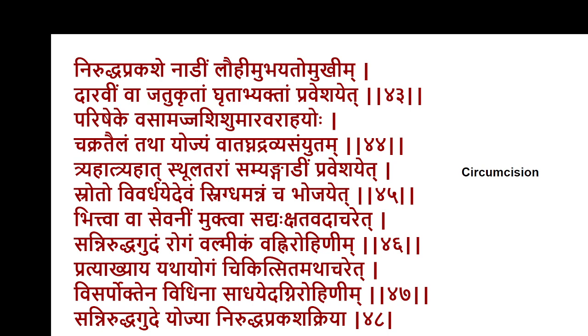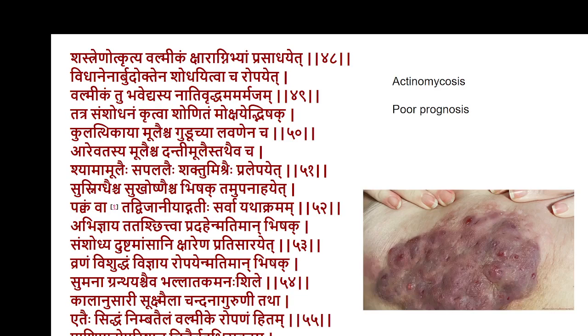Saniruddha, Valmika, and Agnirohini are considered as a difficult prognosis, the outcome is unpredictable, and hence the treatment has to be careful, and you have to inform the patient about the outcome. In Saniruddha, the same protocol as Niruddha Prakasha, dilatation, is suggested, whereas in Valmika and Agnirohini, Visarpoktena Vijayana Sarya Agnirohinam, as the treatment of Visarpa, infective lesions, that is the same protocol of the treatment. Then Valmika, which is again considered as Yapya or Pratyakhyaya Vyadhi, the other options of the treatment are